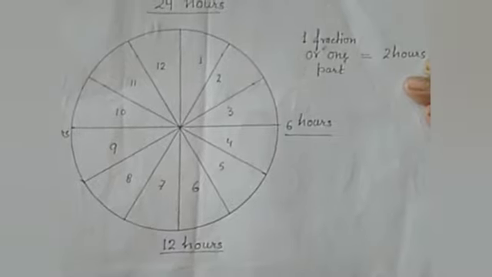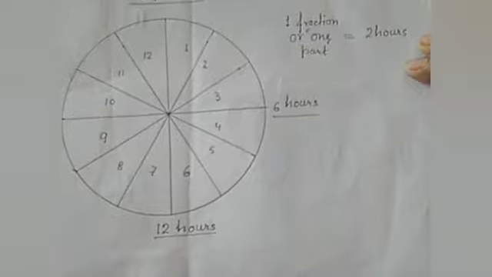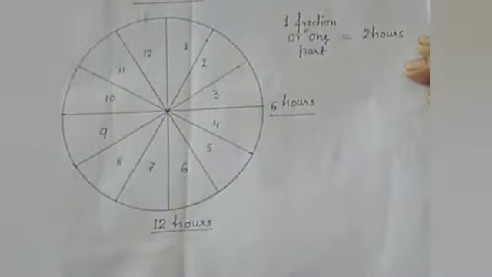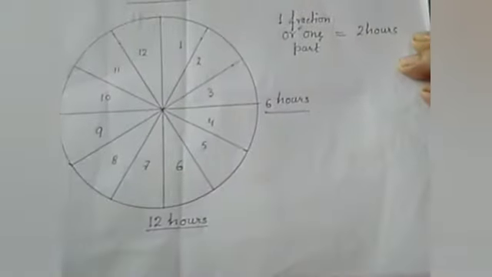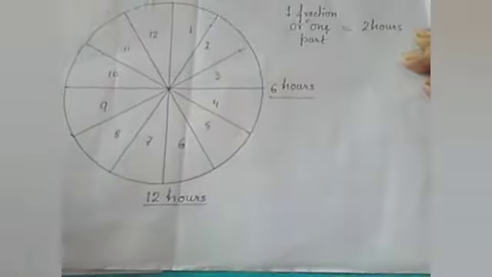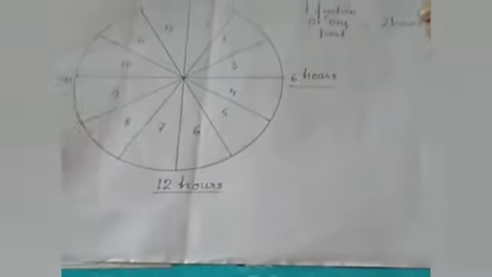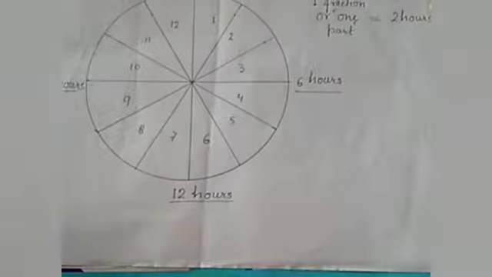So within one unit, you'll see the time period is 2 hours per unit, and these all are actually 12 units. This whole cycle is being divided into 12 divisions, or 12 units. So each division or each unit contains 2 hours.